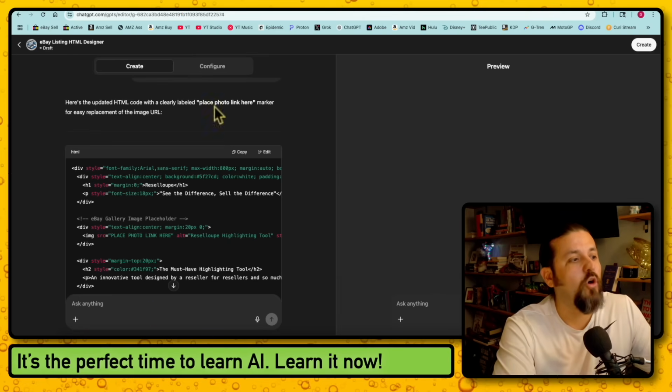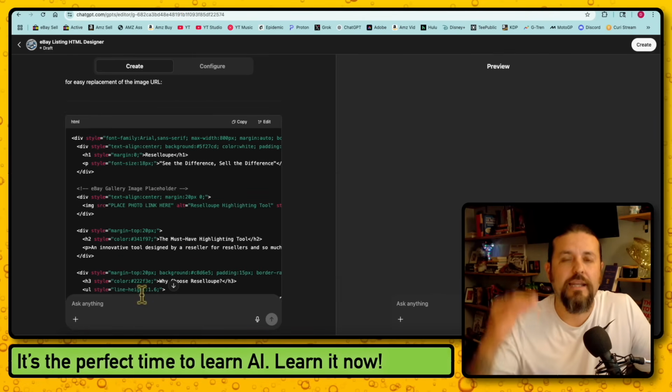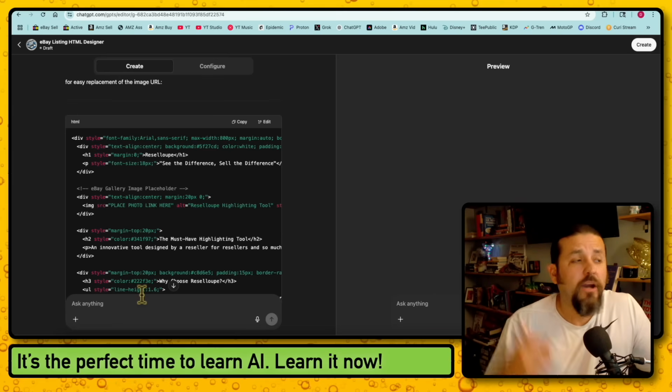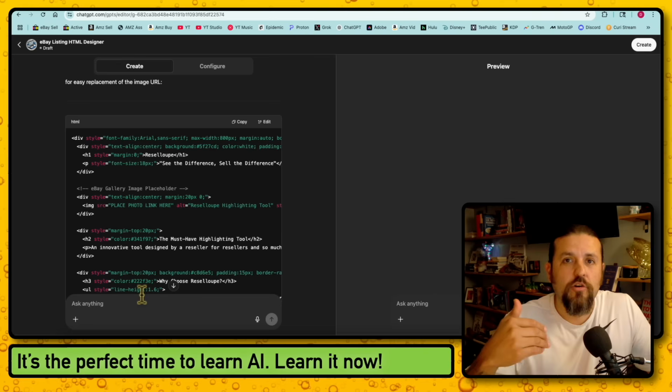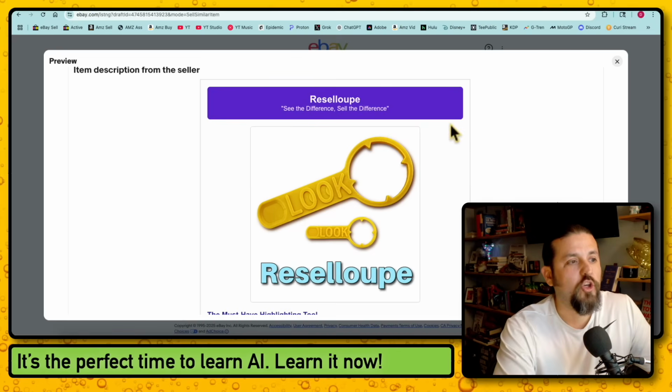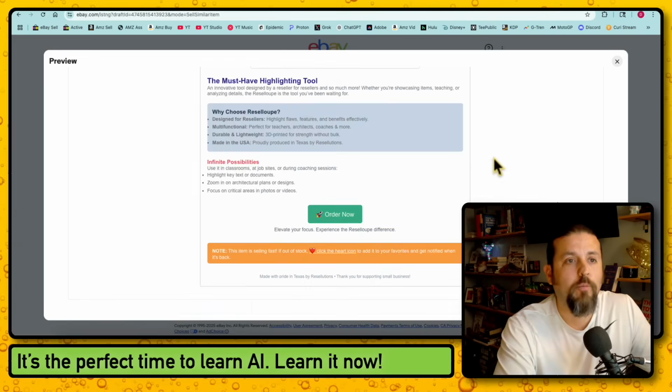So I would now go back to ChatGPT, to the GPT that I built for it, and I would tell it, this is my color palette. Always use this when making videos or photos for the Reselloupe. And that's it. So now you have a listing that looks so much better.